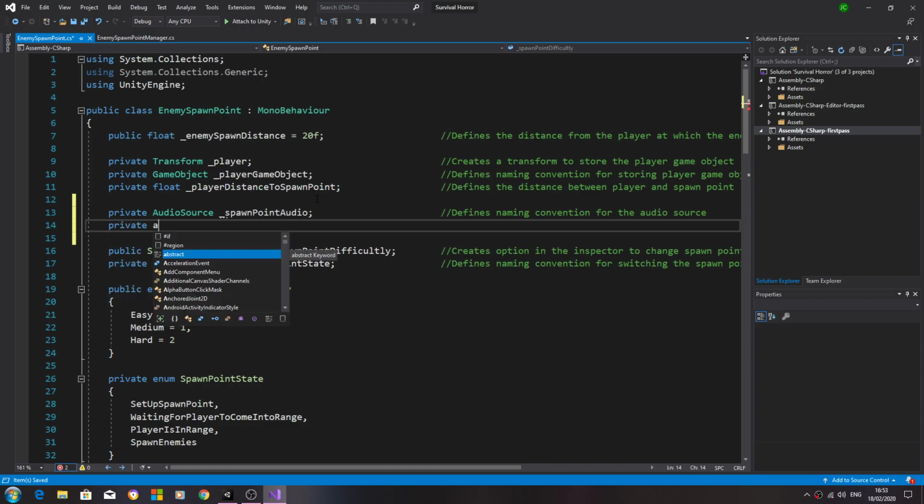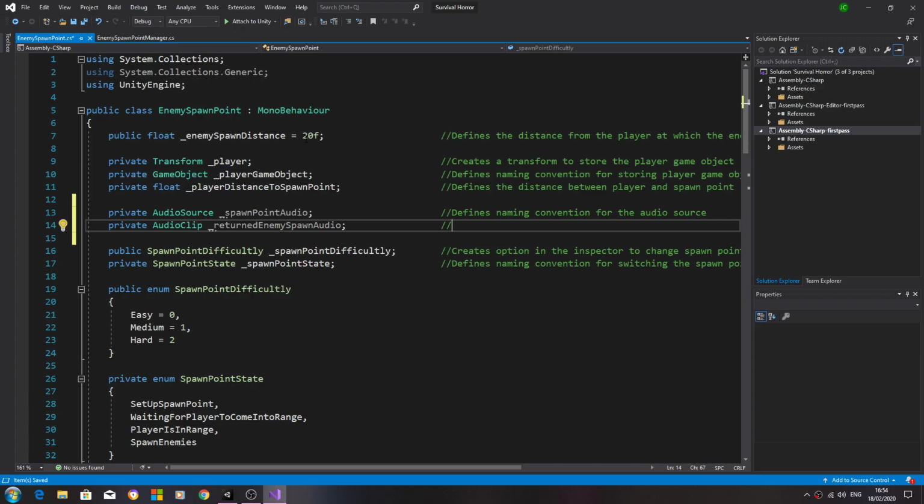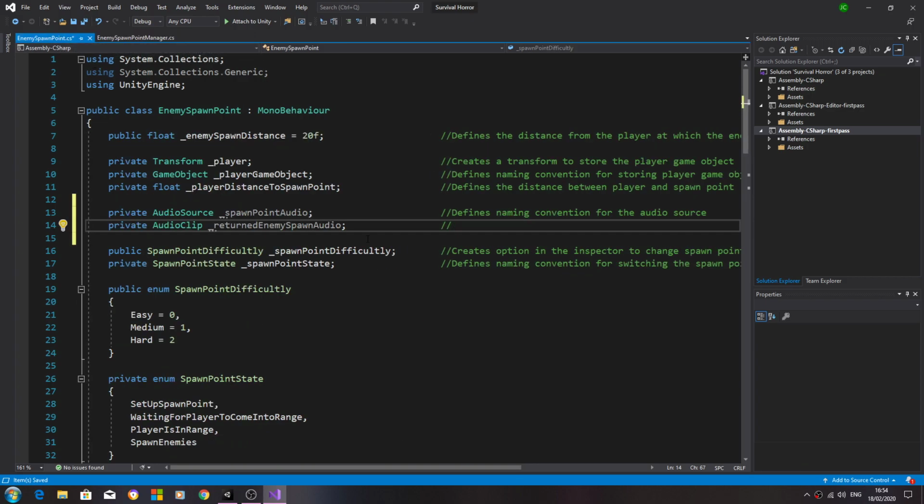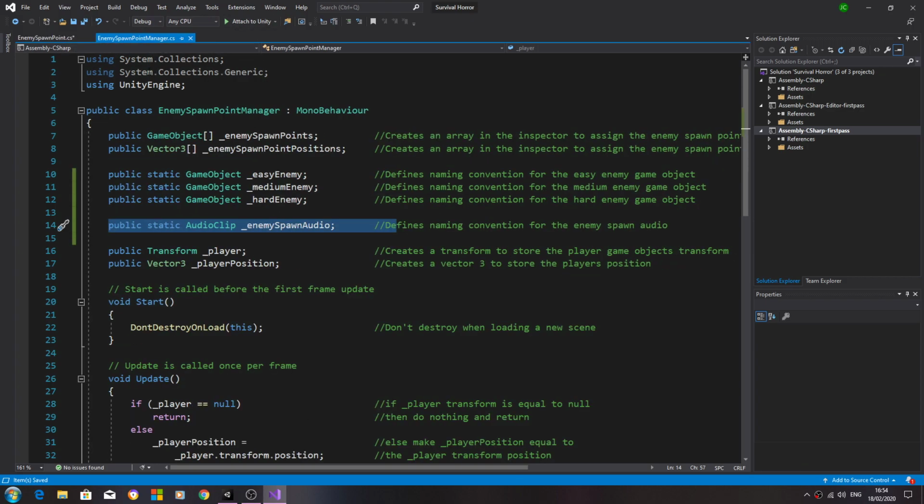Below that of type private, again of type audio clip. Underscore, and we'll call this returned enemy spawn audio. So I'm doing this in a little bit of a different way, obviously. We could have just put the actual public audio clip into this script, but I'm putting it into the manager, so we only need to assign it once.